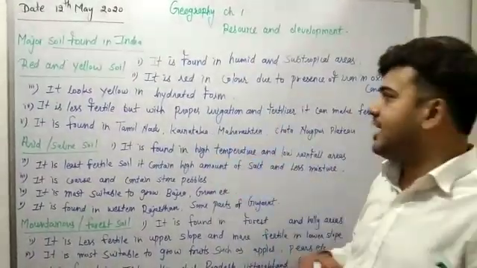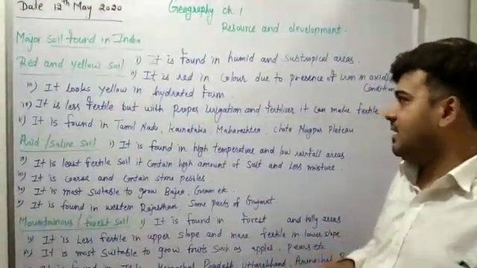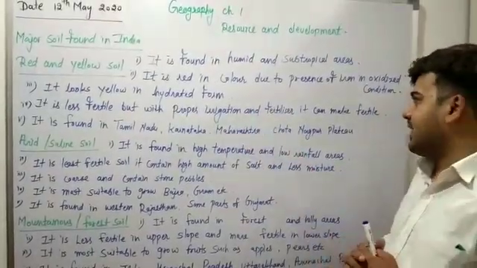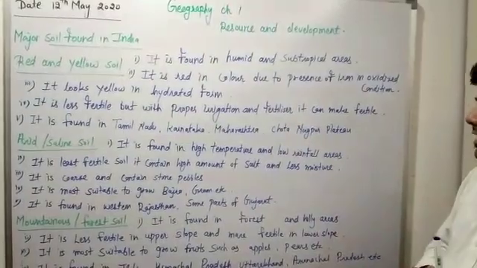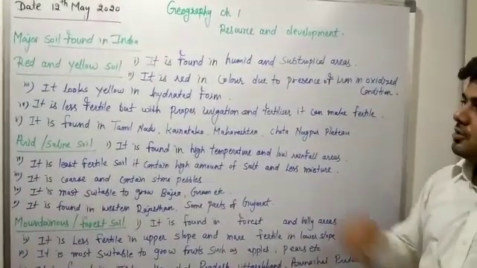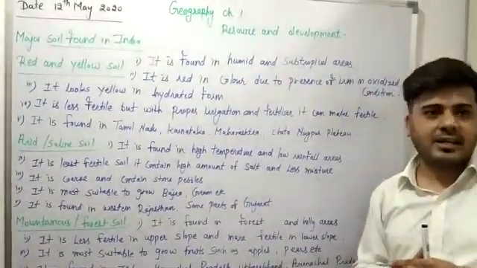It looks yellow in hydrated form. It is less fertile, but with proper irrigation and fertilizer it can be made fertile. It is found in the areas of Tamil Nadu, Karnataka, Maharashtra, Chota Nagpur Plateau. So these are the important points regarding red and yellow soil.